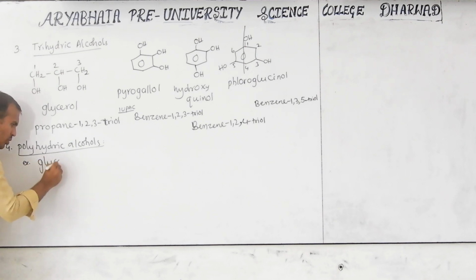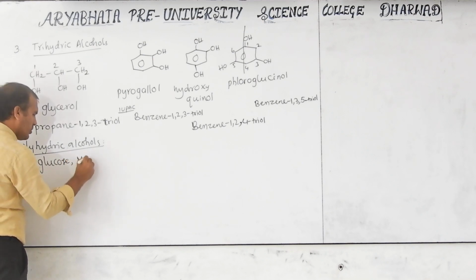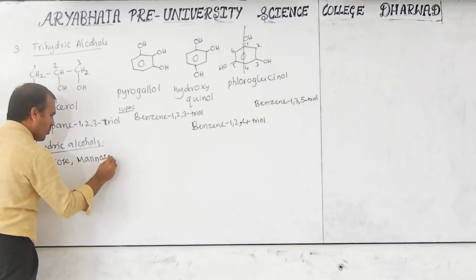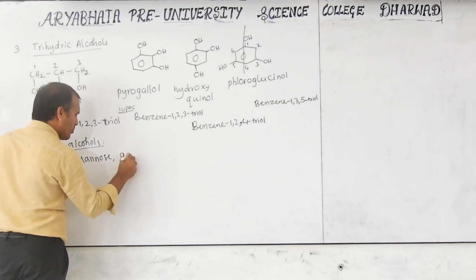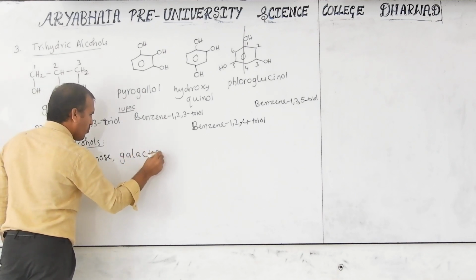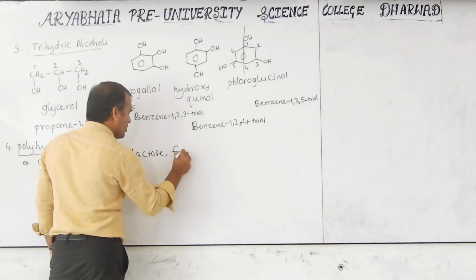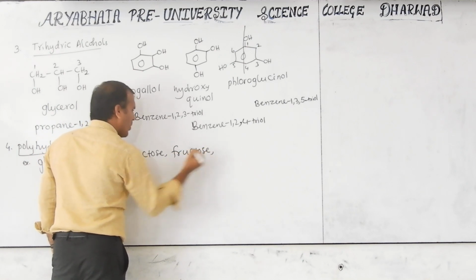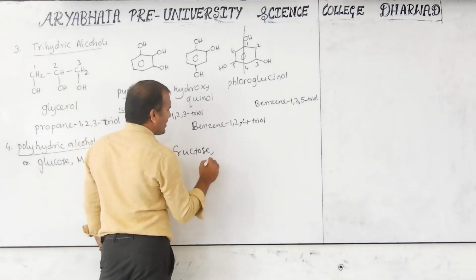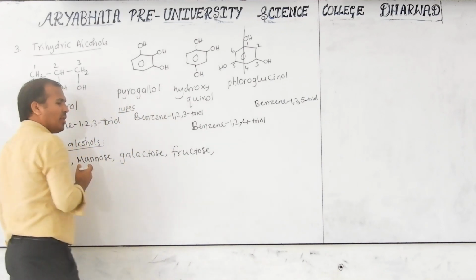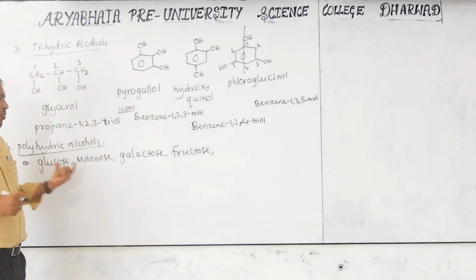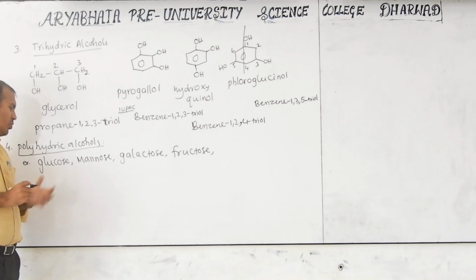One is glucose, next mannose, next galactose, next fructose. These are monosaccharides. Glucose is only one unit.